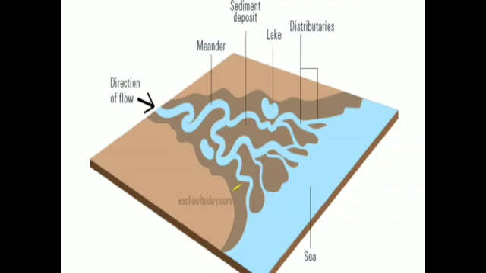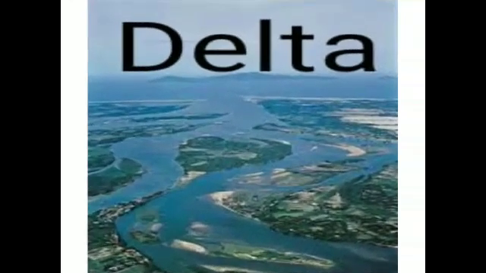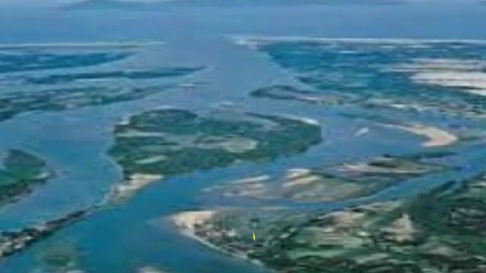Is it clear? When the river reaches its mouth, it carries a large volume of water and alluvium. The excess load is deposited as sandbars in the wide river channel. This divides the main channel into several channels which are called distributaries. In this stage, triangular shaped land is formed between the distributaries due to deposition of sediment. This is called a delta.